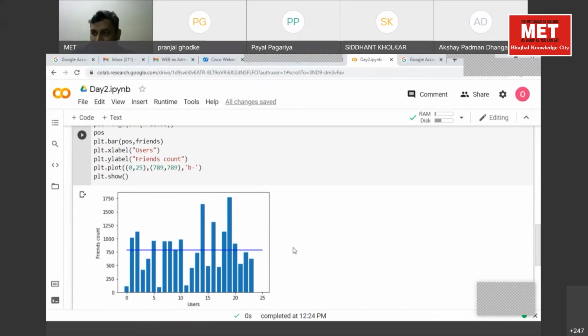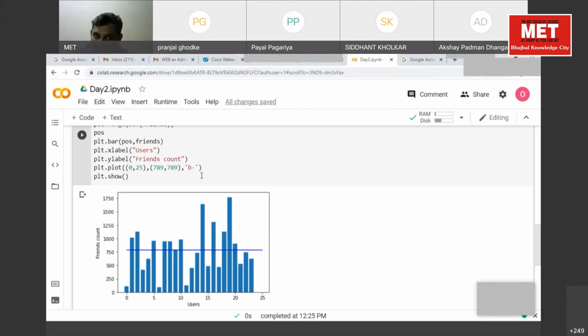And see here, in this particular case, if I specify plus, let's see what happens. What is it showing? Are you getting my point? If I want a horizontal line, I have to specify the format specifier as b minus. We are just specifying the format specifier as the third parameter.